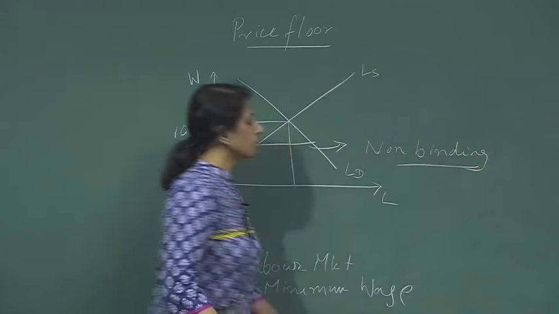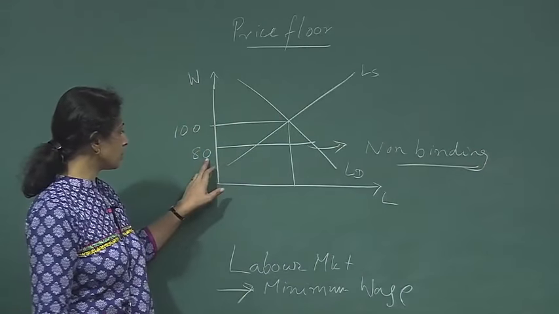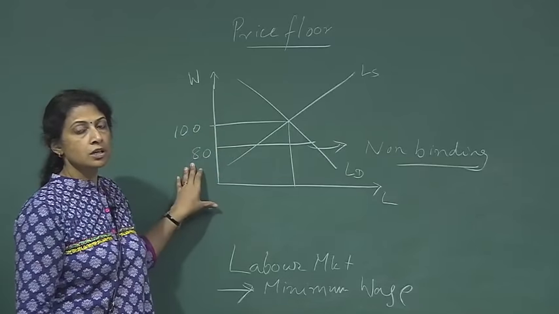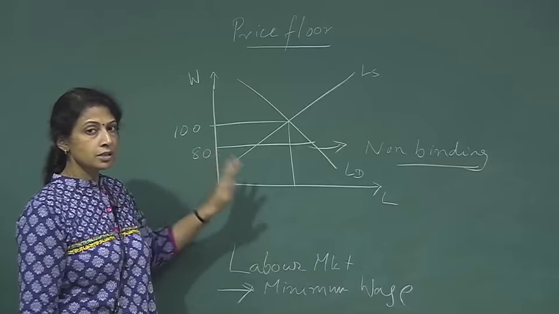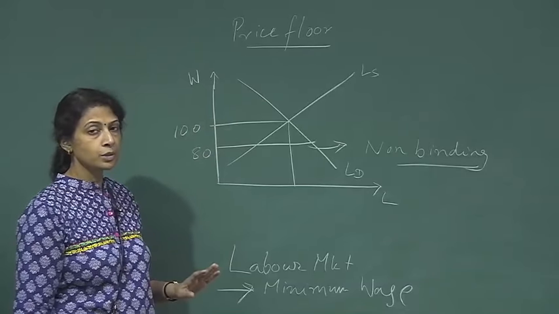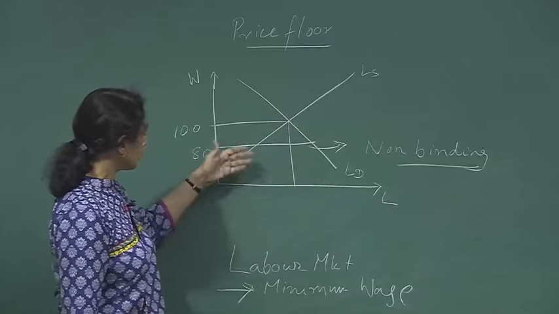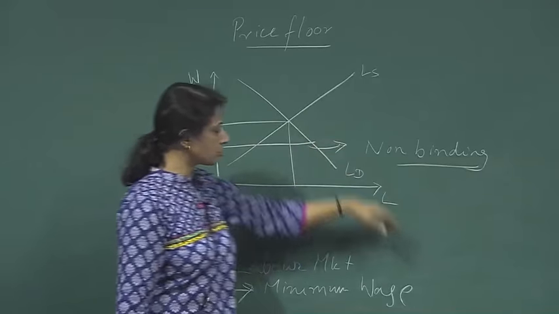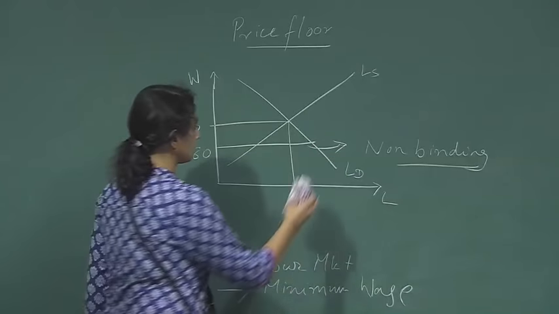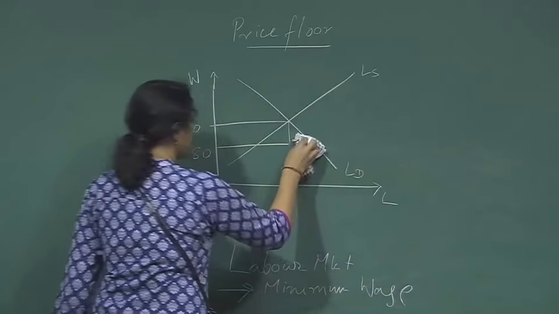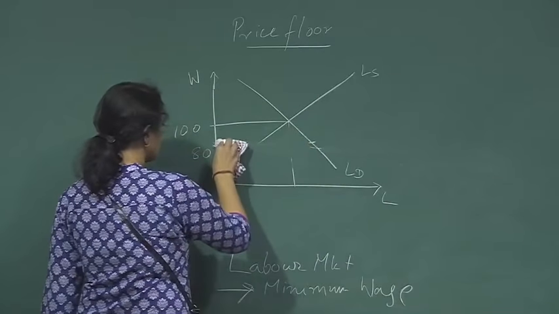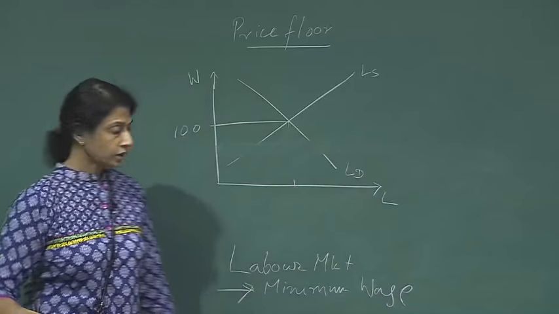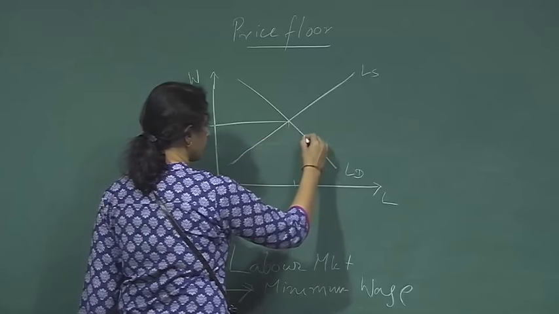If the government imposes a minimum wage of 80, which is below the market clearing wage, then this minimum wage is non-binding and does not disturb the equilibrium in the market. Nothing happens, the market just clears at 100, because any wage above 80 is acceptable to the government. So we are not interested in this case, and we are going to stick to the above equilibrium level of prices.